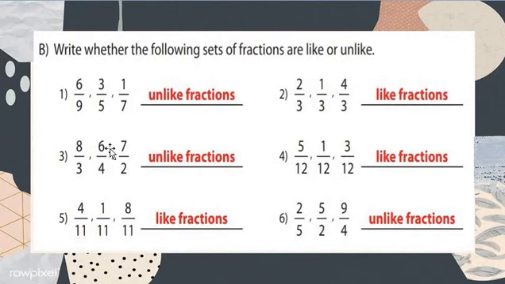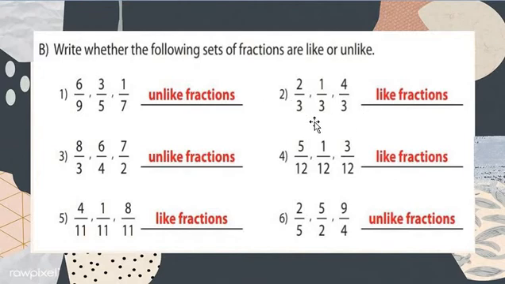In this question we only check the denominators, meaning only the down digit. If the down digits are the same, it is a like fraction. But here, see, 9, 5, 7, all the digits are not the same. So that's why we call it an unlike fraction. Got my points, my dear students? That's why we call it unlike fraction. Understood? Now further, question number 2.